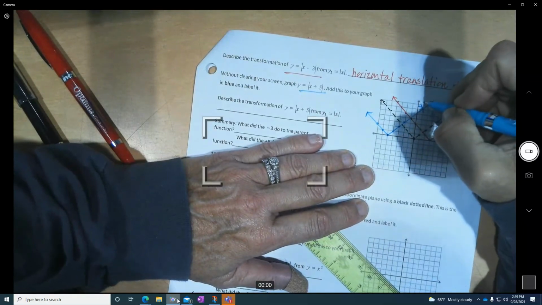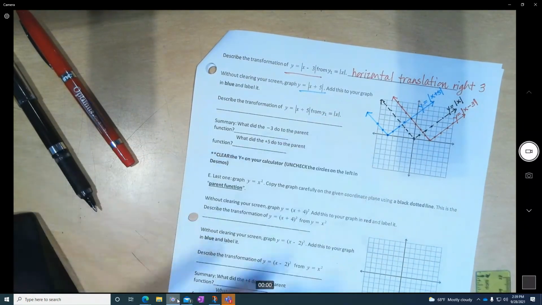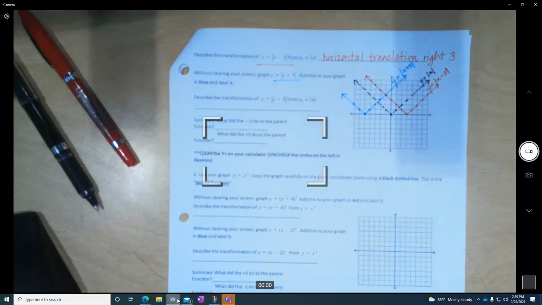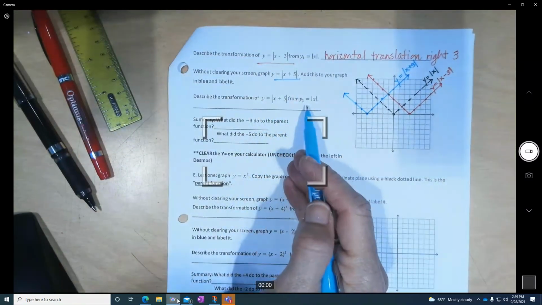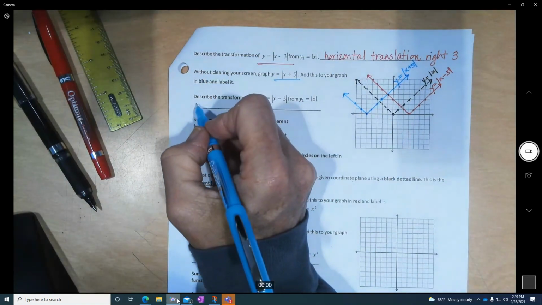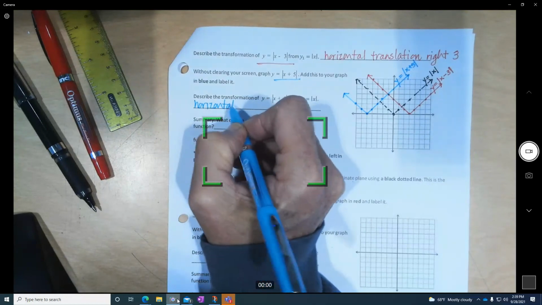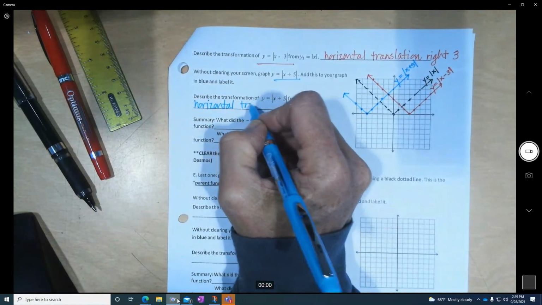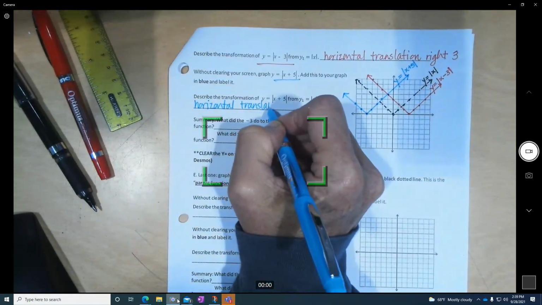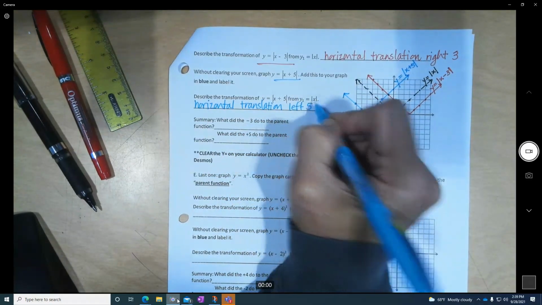Now label, this is y equals absolute value of x plus 5, like that. And this transformation went from the black to the blue. So this is a horizontal, sideways translation, left 5.